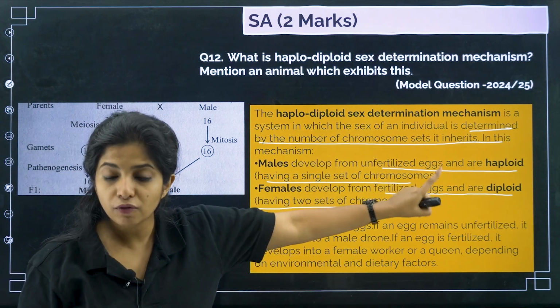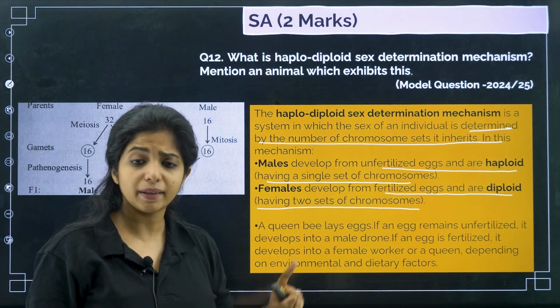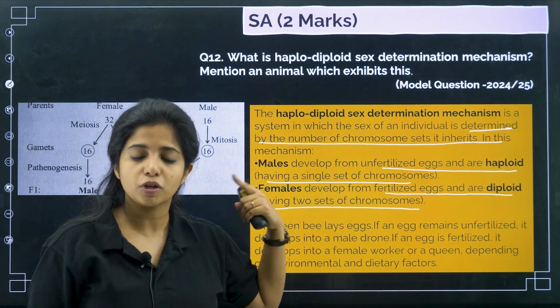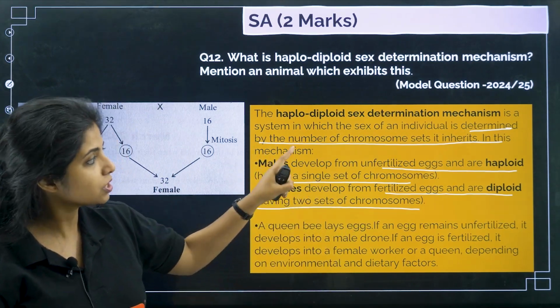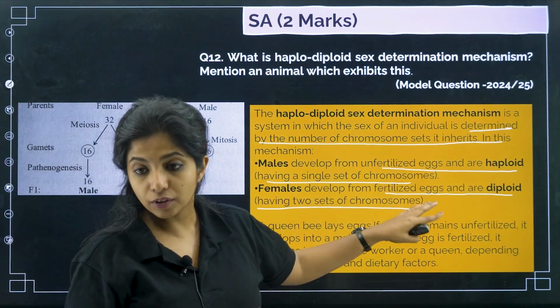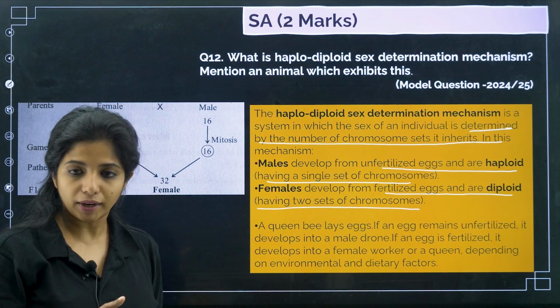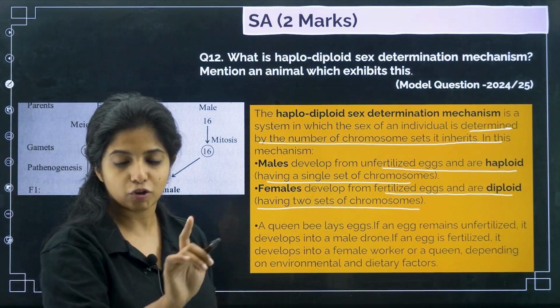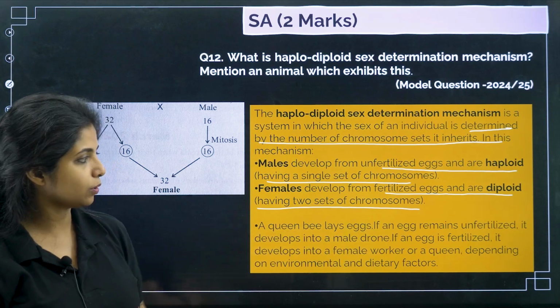The males will be developing from unfertilized eggs. They will have half the number of chromosomes, or basically you can just say a single set of chromosomes. That will be much more correct. It is known as haploid. Now females will be developing from the fertilized egg and would be diploid, that is having 2 sets of chromosomes. If I said diploid first, please forgive me, it's haploid and this is diploid.